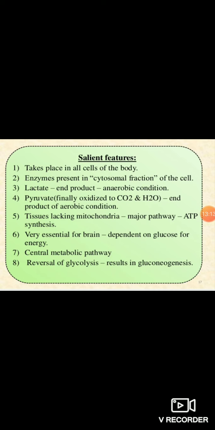Pyruvate or lactate: there are two products, anaerobic and aerobic, depending on the conditions. Lactate is the end product in the anaerobic conditions. Anaerobic means what? Lack of oxygen. And pyruvate is produced in the aerobic conditions, and whatever pyruvate is produced is finally oxidized to carbon dioxide and water.